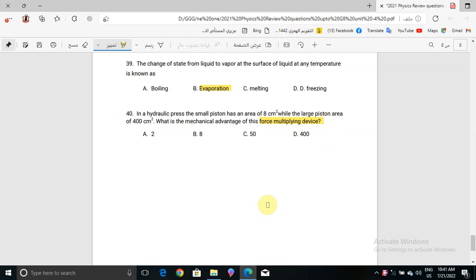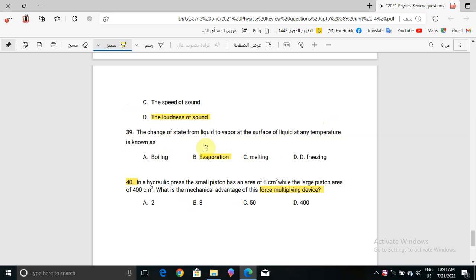So what will the correct answer be? Here we have 8 cm squared and 400 cm squared, and it says in a hydraulic press, that means pressure 1 and pressure 2, and the mechanical advantage. Here, this question has a problem, so I left it.